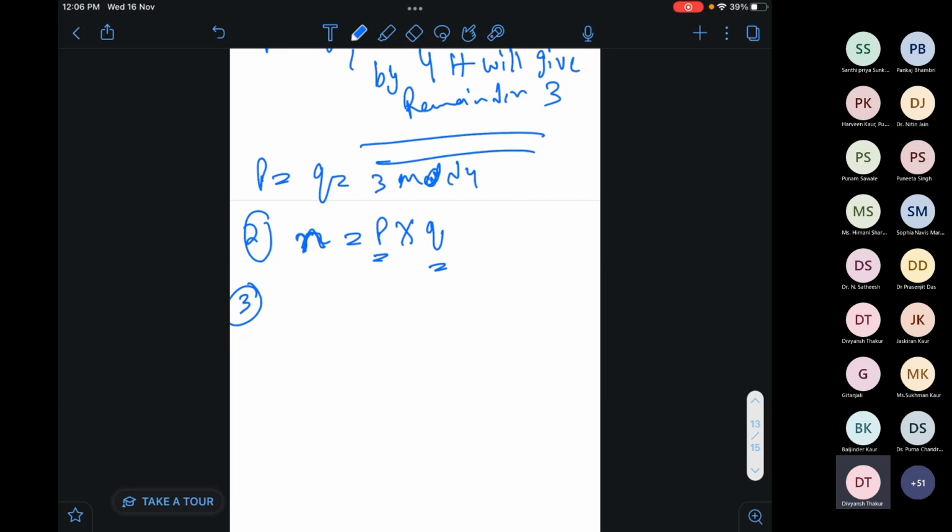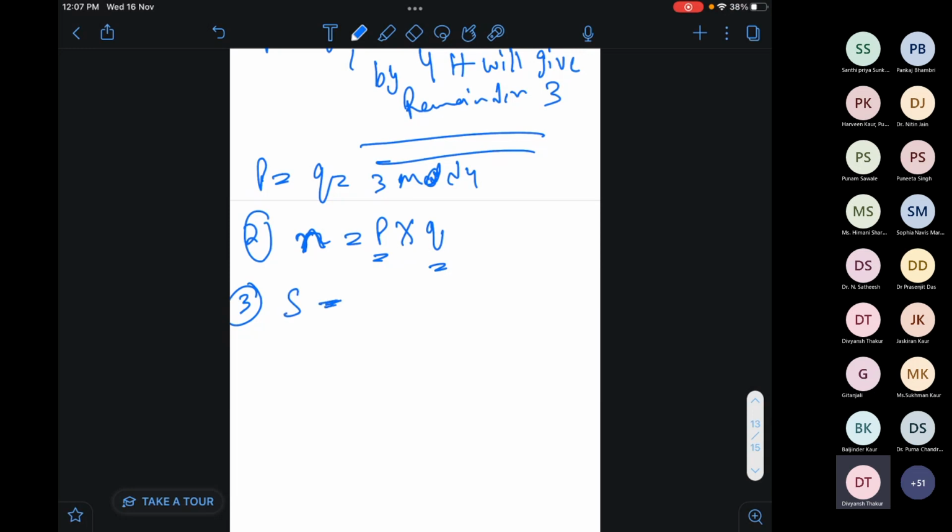Okay, we will choose p and q as two random numbers such that whenever we divide them by 4, we get the remainder 3. Fine. Then we get the value n, which equals p into q. Then we have to calculate s.